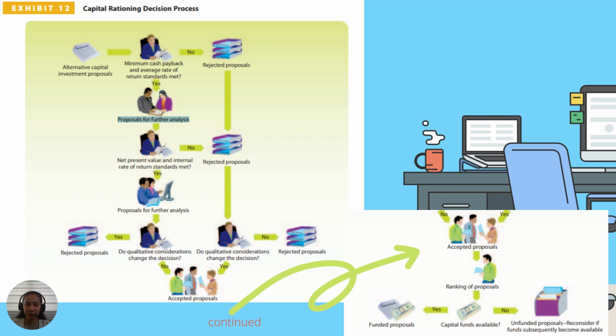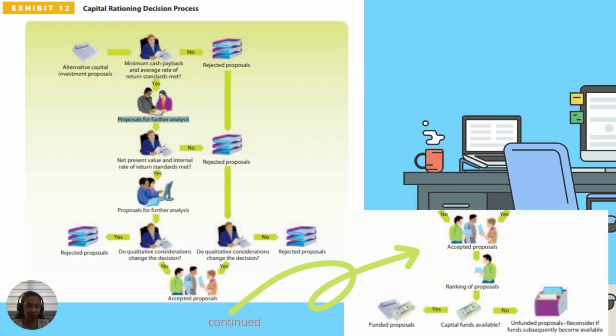Now we have here a diagram showing the process of capital rationing. In the topmost part, we can see the alternative proposals, which would be initially screened by establishing minimum standards using the cash payback and the average rate of return methods. The proposals that survive this screening are further analyzed using the net present value and internal rate of return methods. Then qualitative factors related to each proposal should also be considered throughout the capital rationing process.